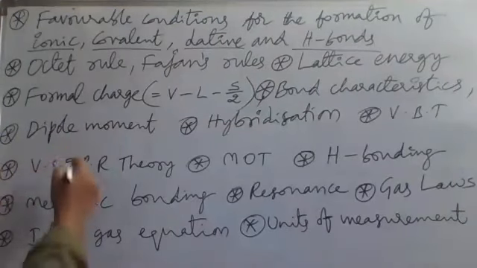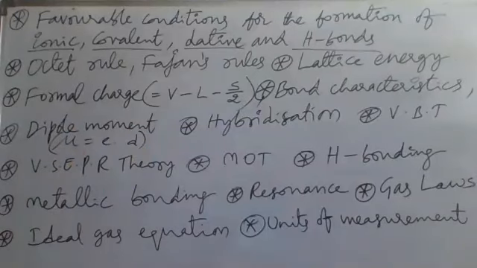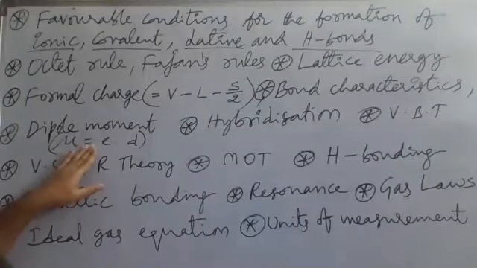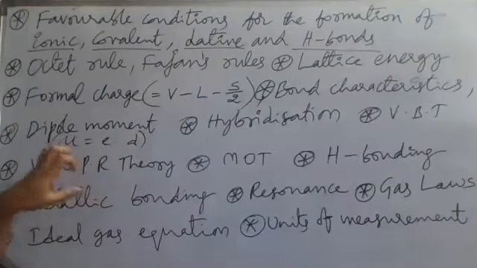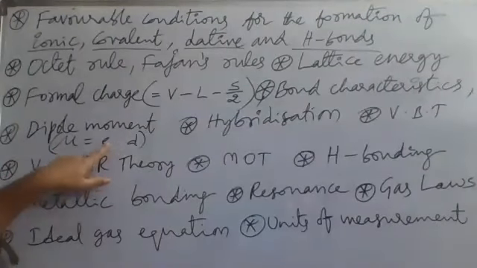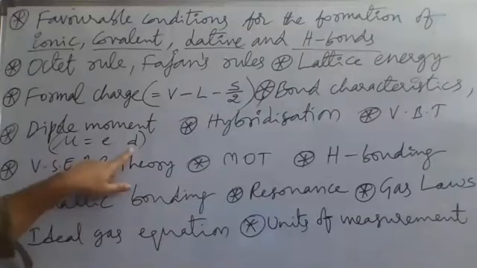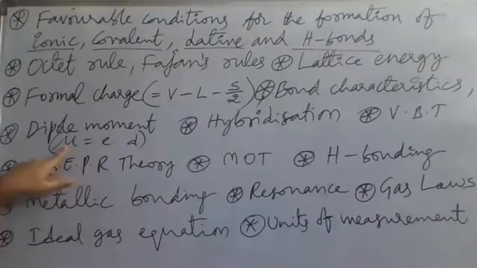Dipole moment concept. The dipole moment mu is equal to what? Charge into distance. About this dipole moment also, important information we have to get from any source. If you have any doubt, any subtopic, immediately refer to that. Whether you have got a complete idea of the dipole moment topic or not, if you don't, you have to check it. Today you concentrate on whatever you have doubts. So dipole moment is the product of the charge on the particle and the distance between the charged particles, charge on any one charged particle. So this is mu.